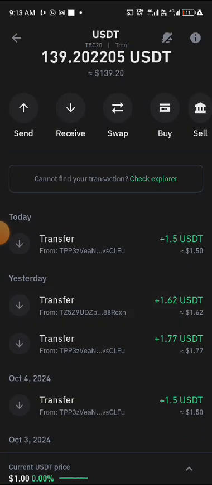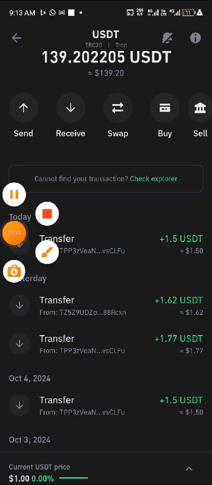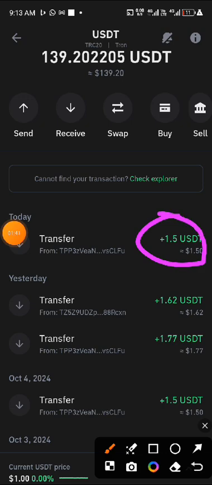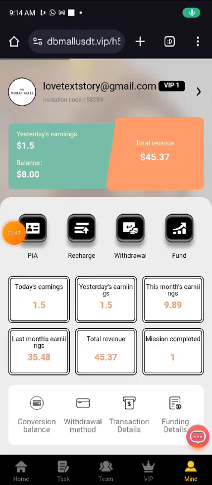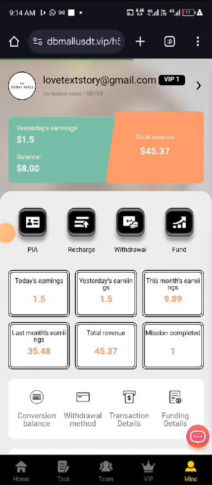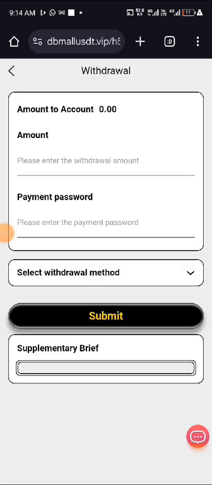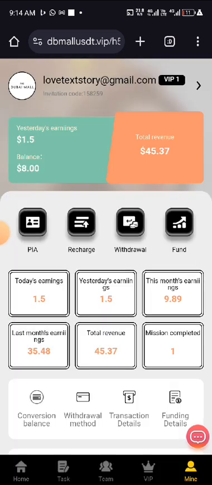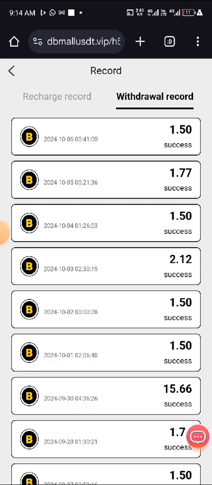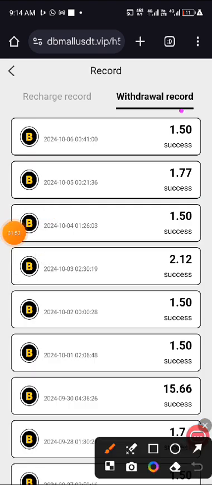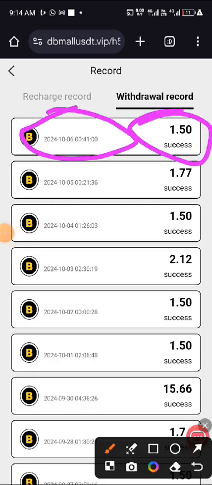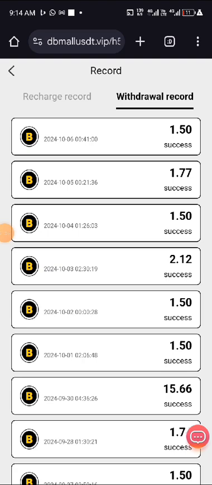I'm also going to show you the platform. Let me quickly go and show the platform where I got this from. So this is the platform where I got it from. If I click on transaction method, withdrawal record, you can see it here. This is it, $1.50. I got it. I withdrew it today. So this is the platform where I got it from.